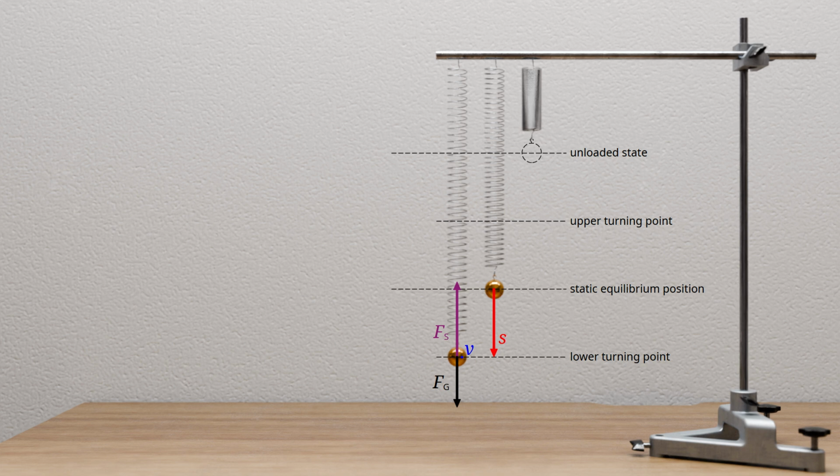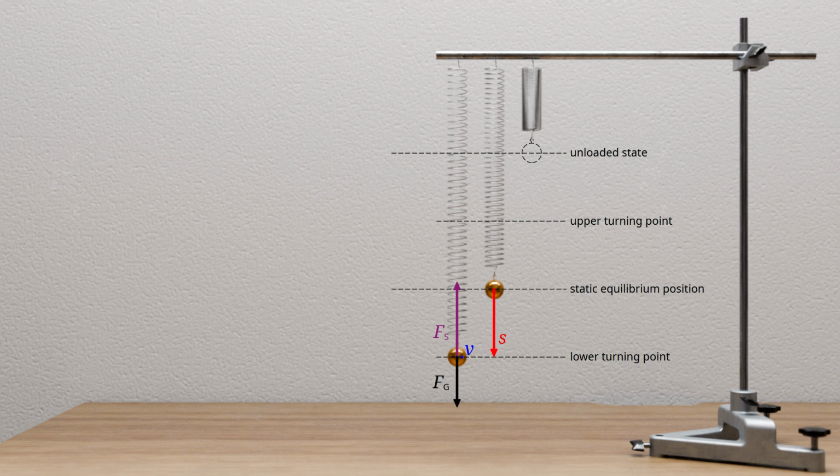Therefore, we now derive the corresponding differential equation for the motion of the vertical spring oscillation. This is done, as usual, by applying a force approach from which, using the fundamental law of mechanics, the acceleration can be determined. The acceleration is directly linked to the second time derivative of the displacement function.